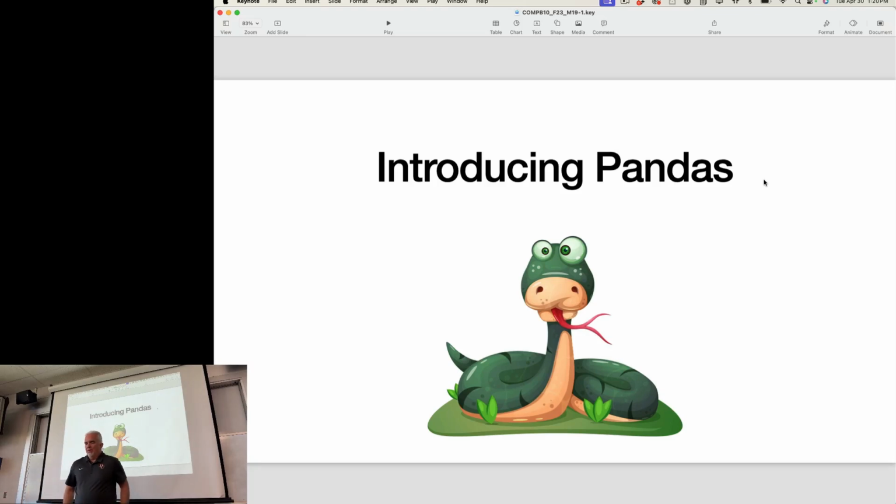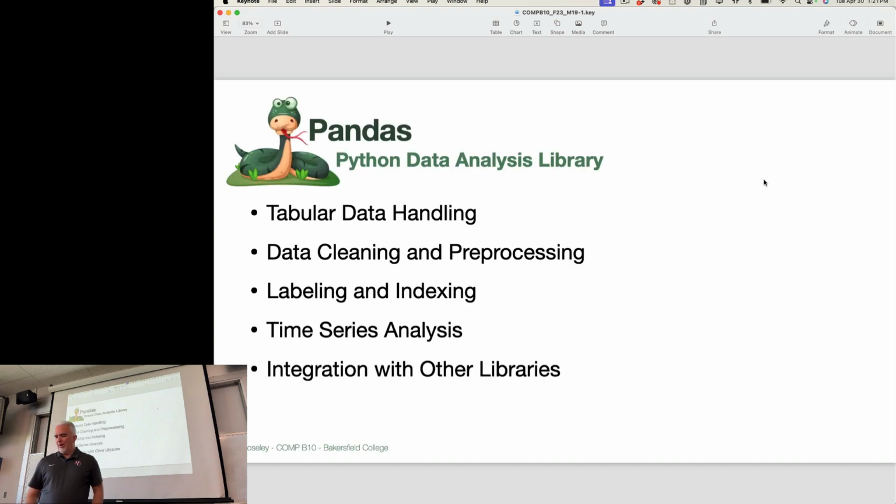So let's talk about pandas. Okay, we're not talking about the little black and white bears you see at the zoo. We're talking about the library for Python data analysis, and it does some really neat things. It can keep data in a tabular format, so in a table format.